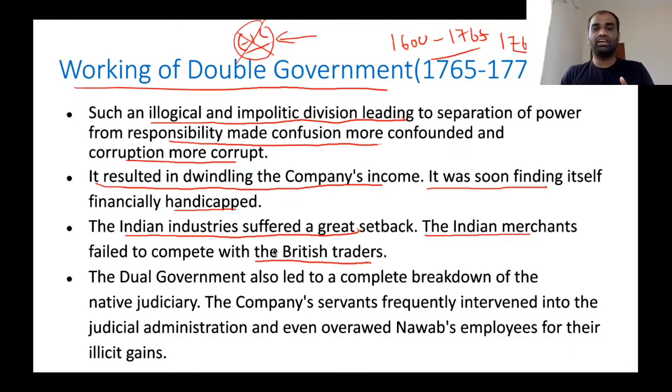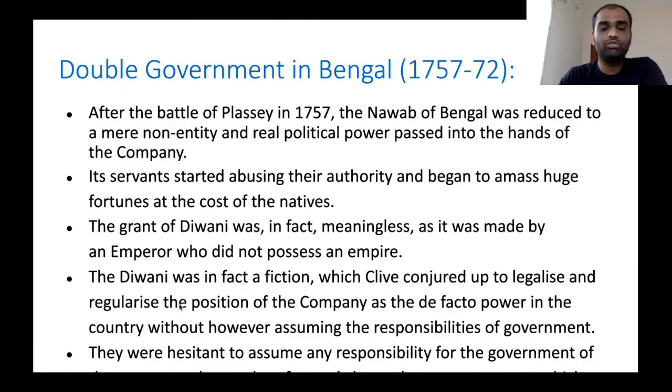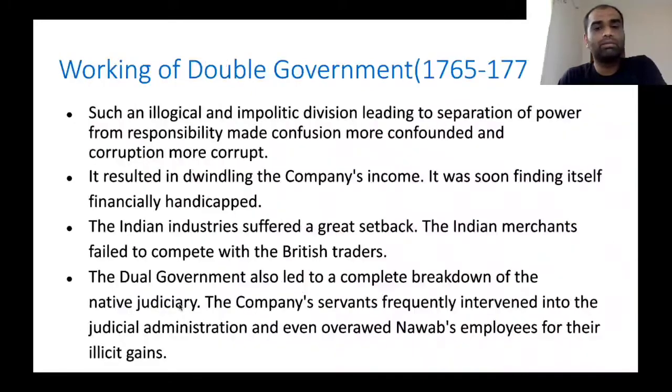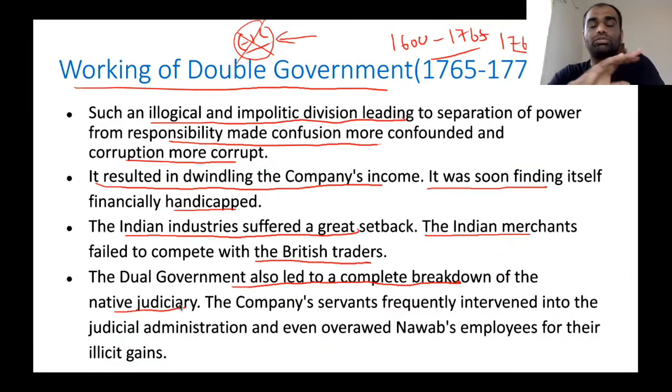So, in a way, this working of dual government worked to the advantage of British traders compared to Indian merchants. Indian merchants suffered a large number of setbacks, and dual government also led to a complete breakdown of the native judiciary. As I mentioned before, while they were assuming Diwani rights, what did company people do? They also assumed the responsibility of administering civil justice.